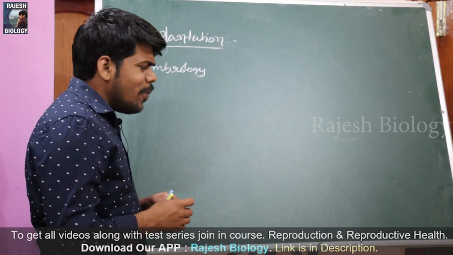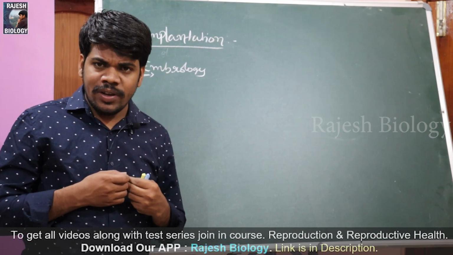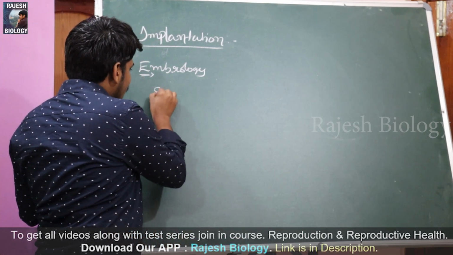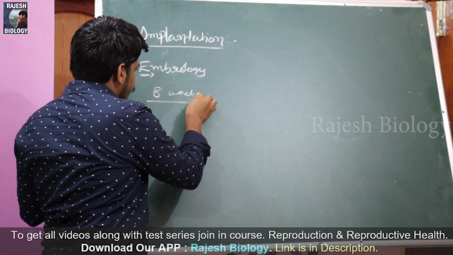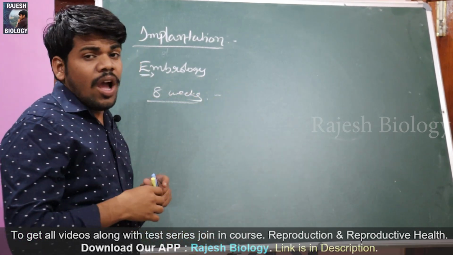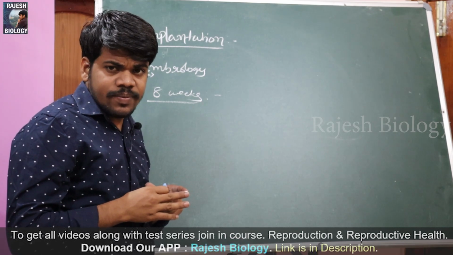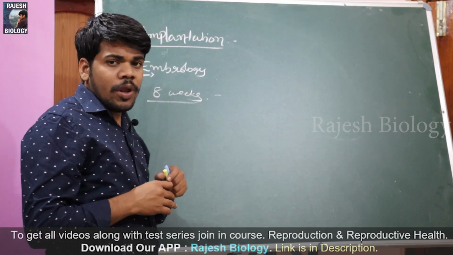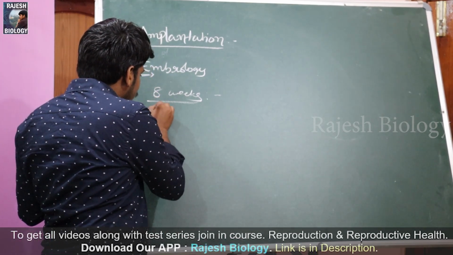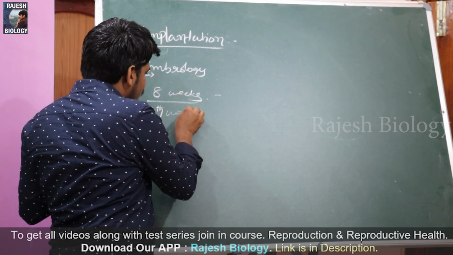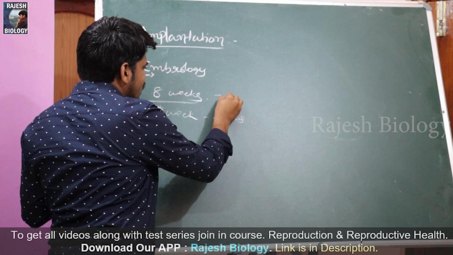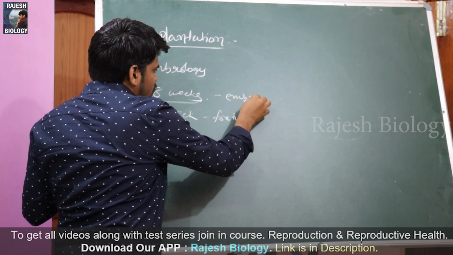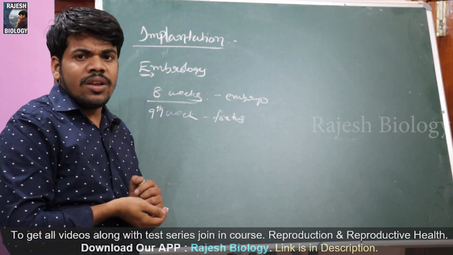How many days does it take to become the fetus? 8 weeks. Up to 8 weeks it is called embryo. From the ninth week it is called fetus. Up to 8 weeks it is called what? Embryo, and from the ninth week it is called fetus.